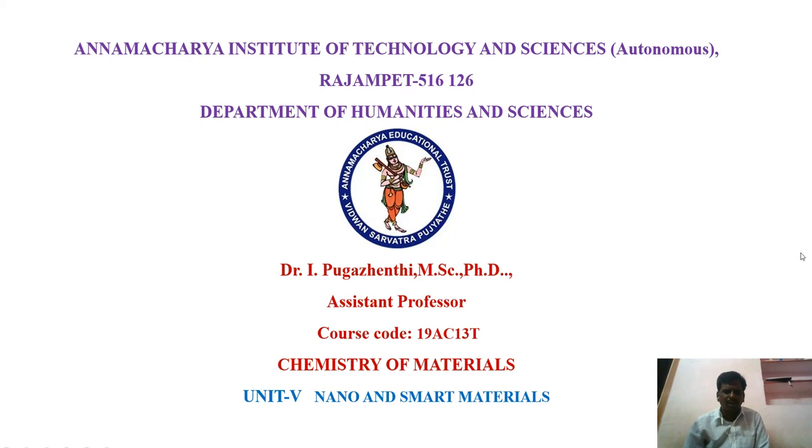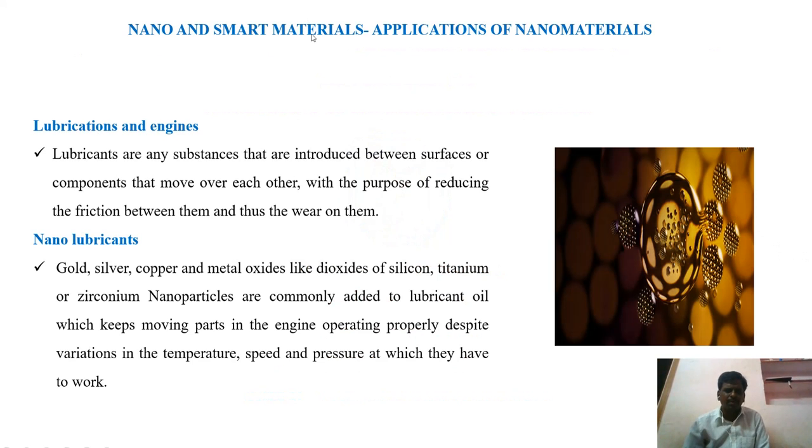In this session, we have to discuss some applications of nanomaterials. The first one is applications of nanomaterials in lubrications and engines. First, we have to define lubrication. These are highly viscous materials which can be used to reduce the friction between two moving parts. That means we apply these highly viscous liquids between two moving parts. If we apply these, then it may reduce the friction occurring between these moving parts. This is the purpose of these materials which are used in engines.